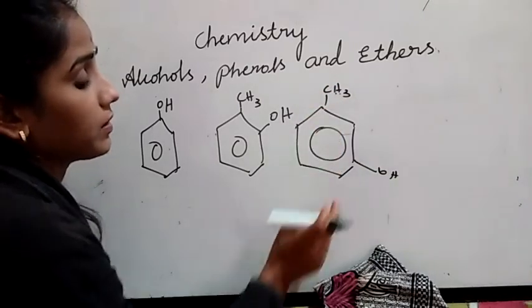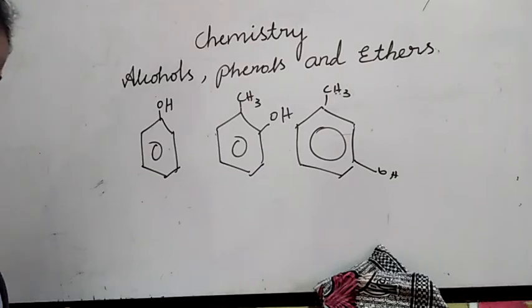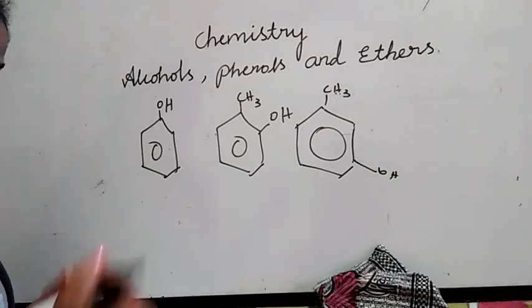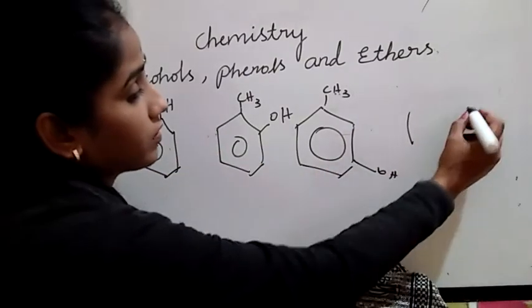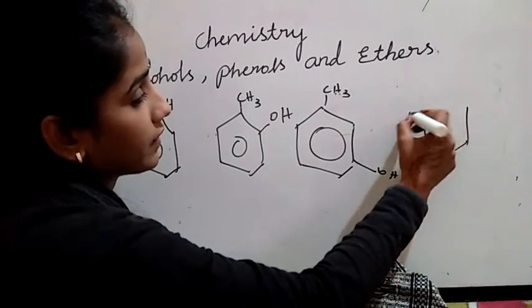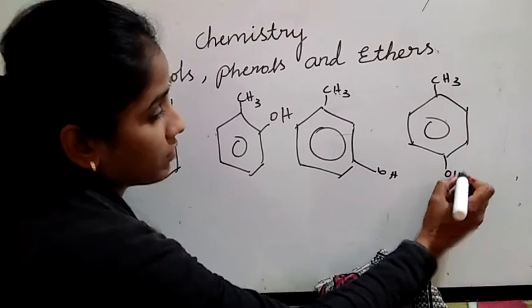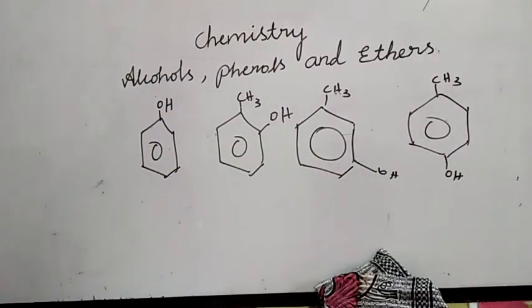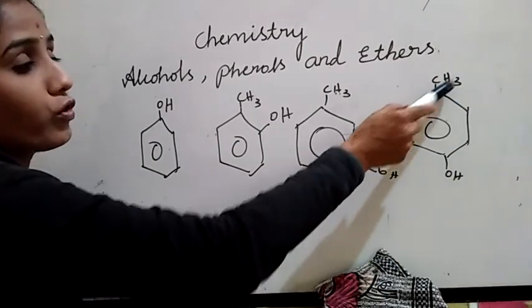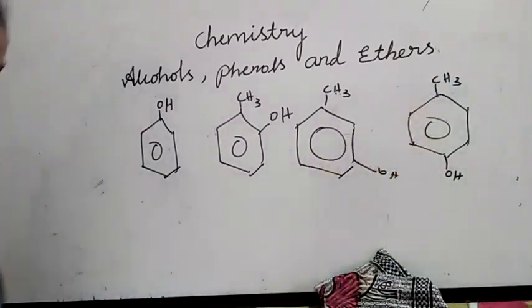One, two, three. 3-methyl phenol. If the OH group is attached like this, what you have to do is 4-methyl phenol. 1, 2, 3, 4. 4-methyl phenol.